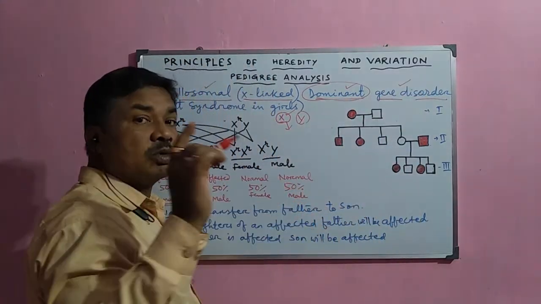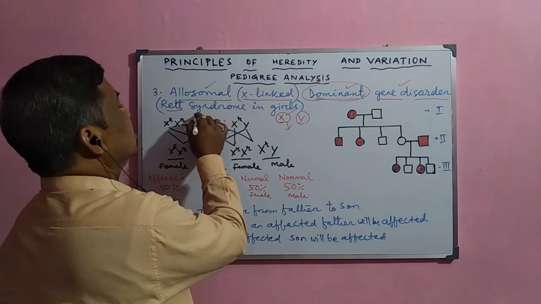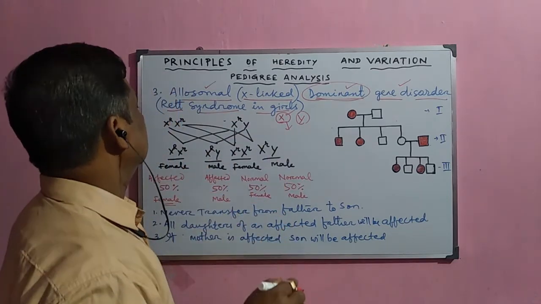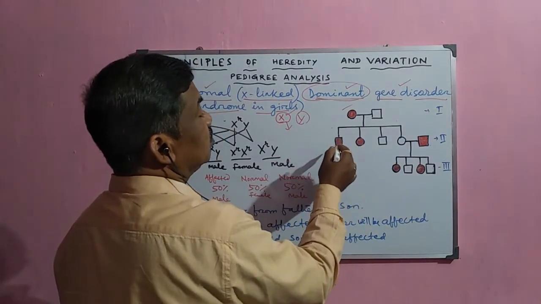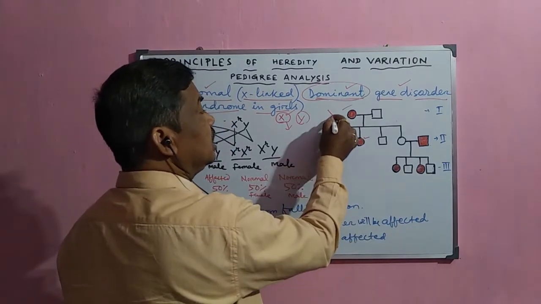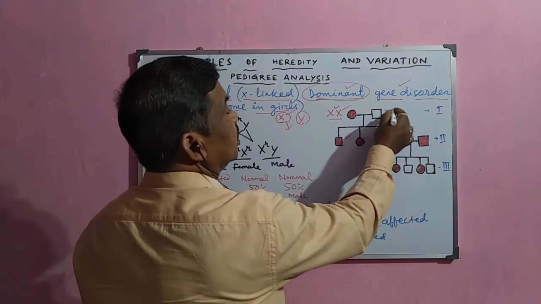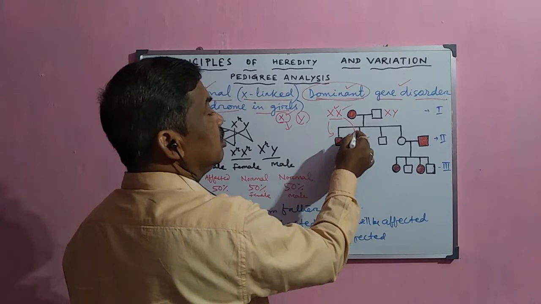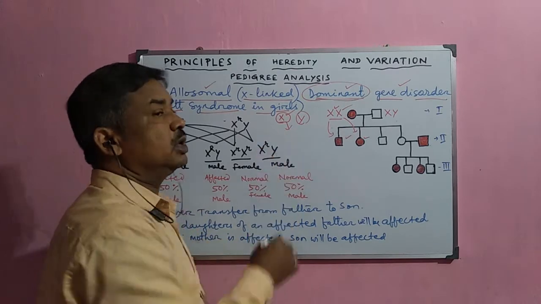Sometimes some dominant genes normally cause the disease. A common example is Rett syndrome in case of girls. This will affect the development of the girls in the early stages. Now look at the pedigree chart here. If any female is affected, then the next generation, male and female both, can be affected, because the gene is present in the X chromosome, and there are two X chromosomes in the female and one X and one Y chromosome in the male. So they are transmitting to both the male as well as the female.